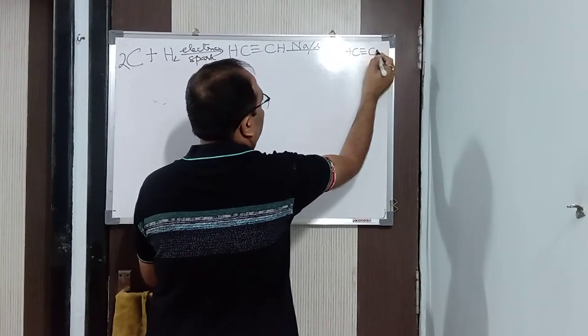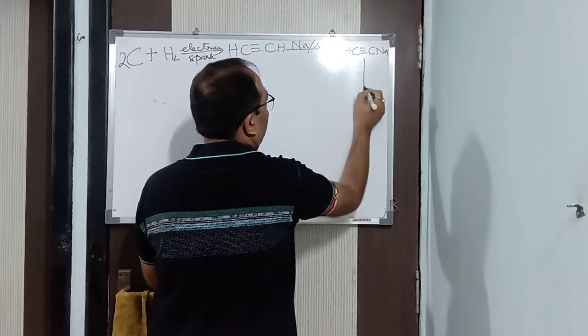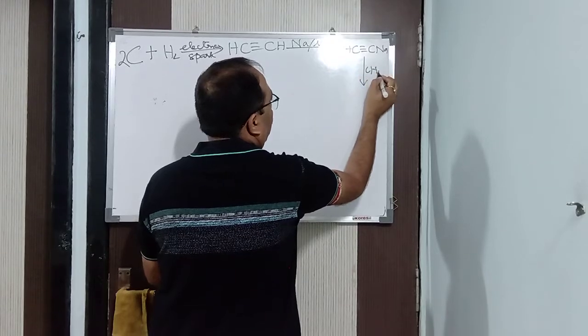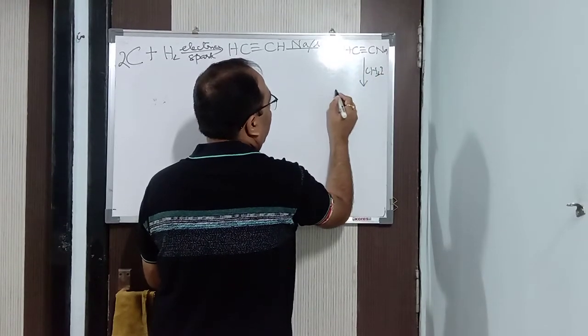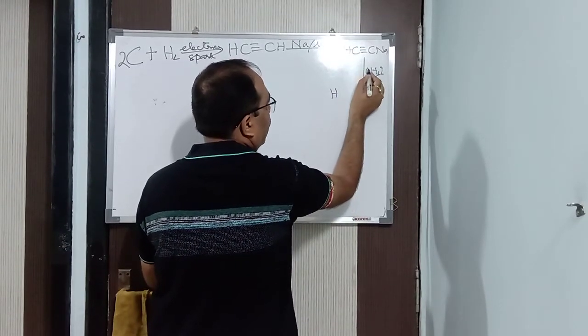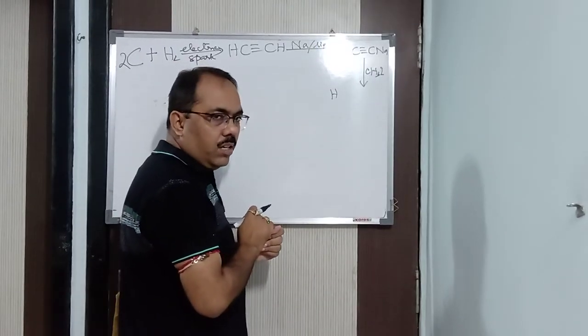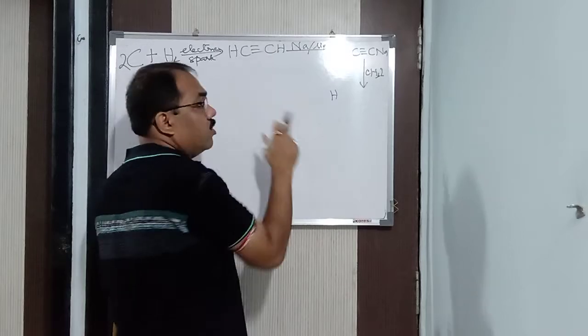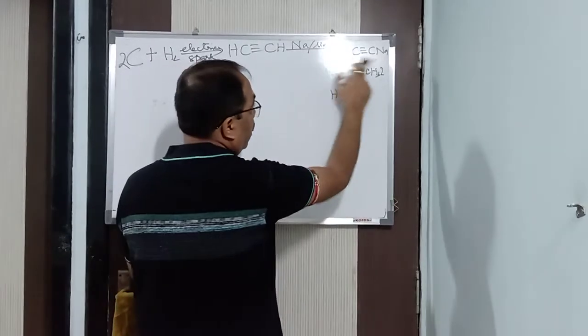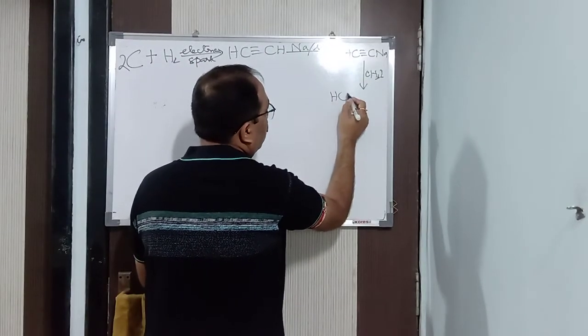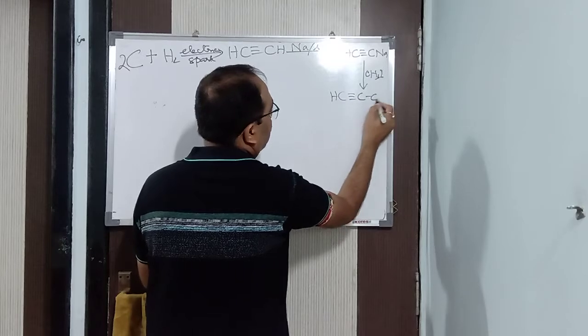HC triple bond CNa. Now this will react with CH3I. Why am I taking CH3I? Because I want glycerol. Glycerol means how many carbons? 3 carbons. Here I got 2 carbons. I need to increase the number of carbon atoms. So hence I will take CH3I. So HC triple bond C single bond CH3.